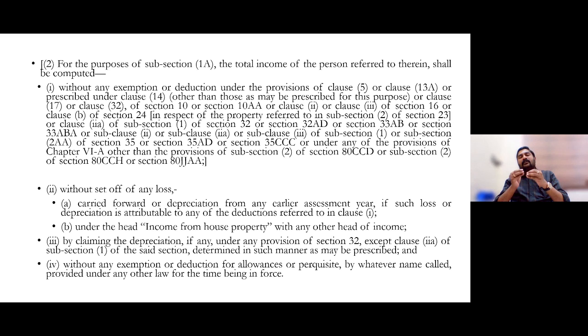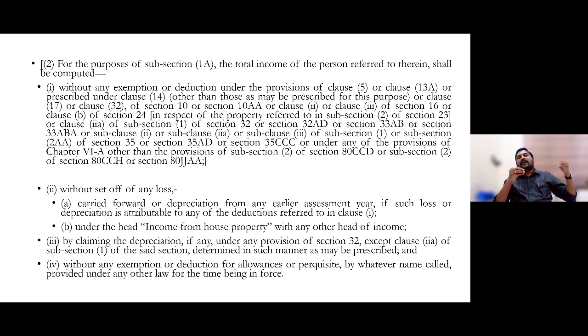But if you want to go with this new tax regime, if you have interest for this house property, maybe let out property, that let out property interest can be deducted against let out property income. But if that interest deduction results in loss from house property, that loss cannot be set off against any other heads of income.